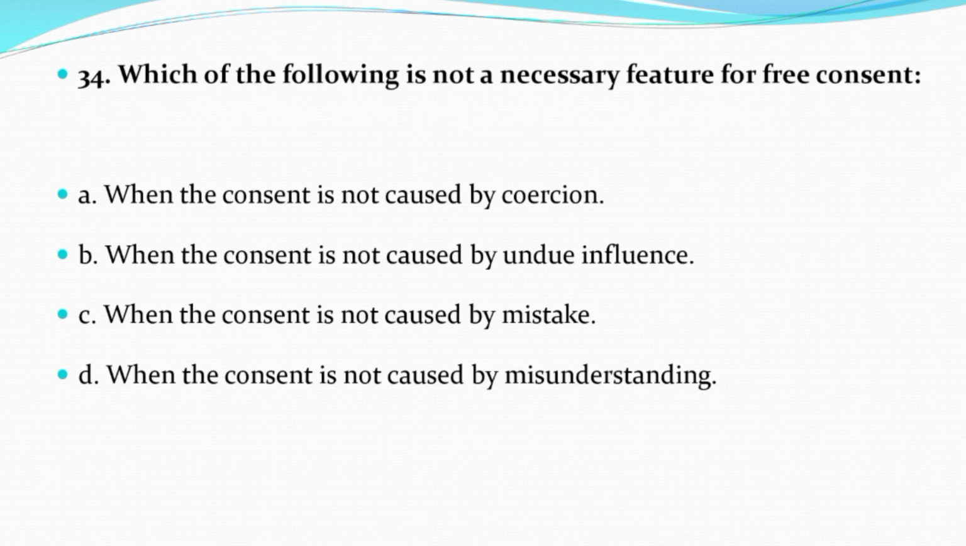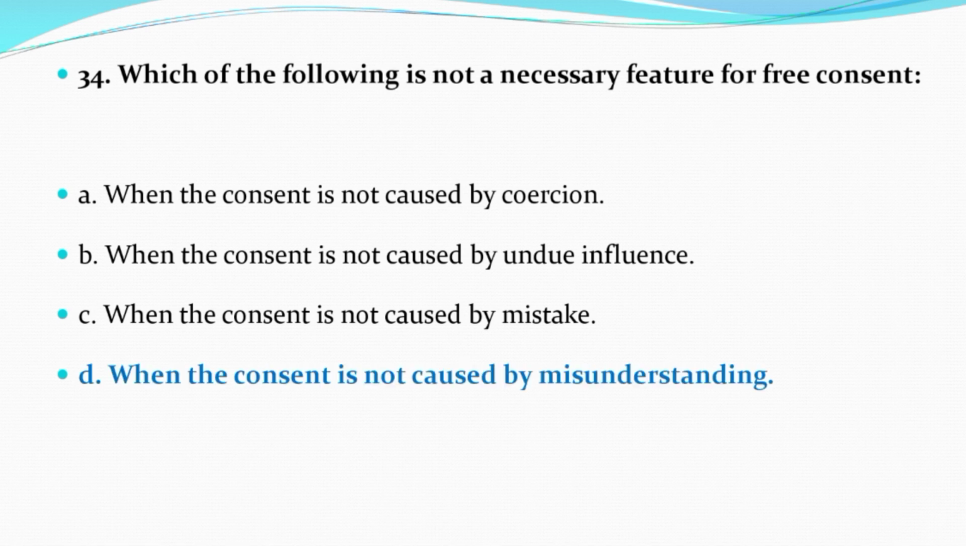Now question number 34. Which of the following is not a necessary feature for free consent? Option A, when the consent is not caused by coercion. Option B, when the consent is not caused by undue influence. Option C, when the consent is not caused by mistake. Option D, when the consent is not caused by misunderstanding. And the correct answer is option D, that is when the consent is not caused by misunderstanding.